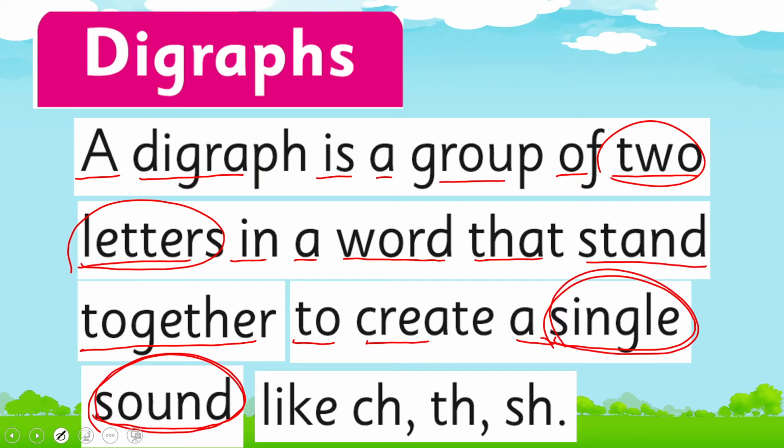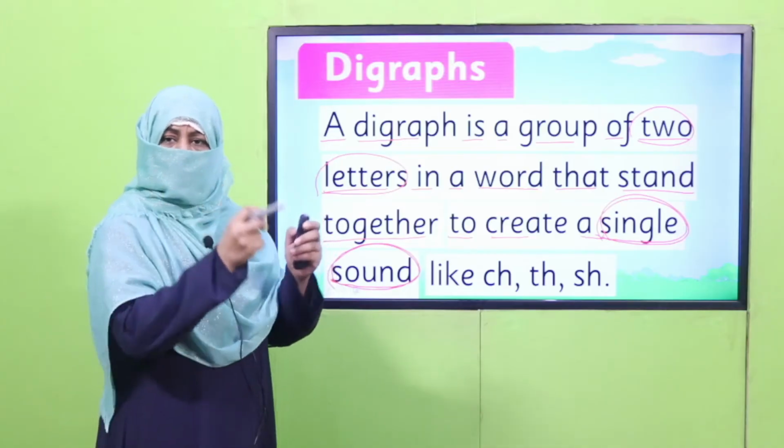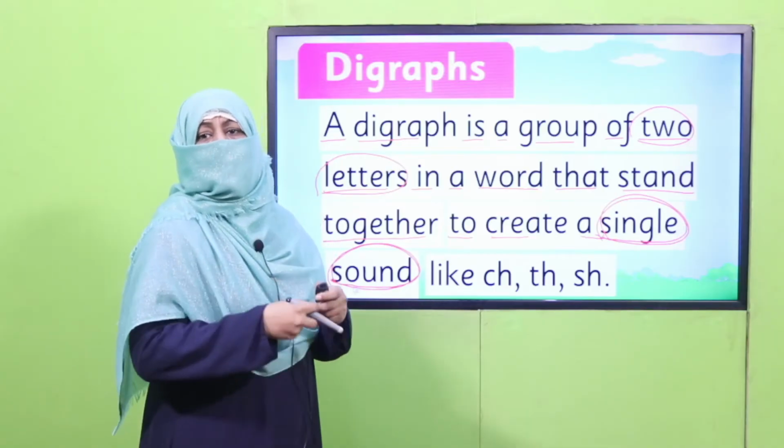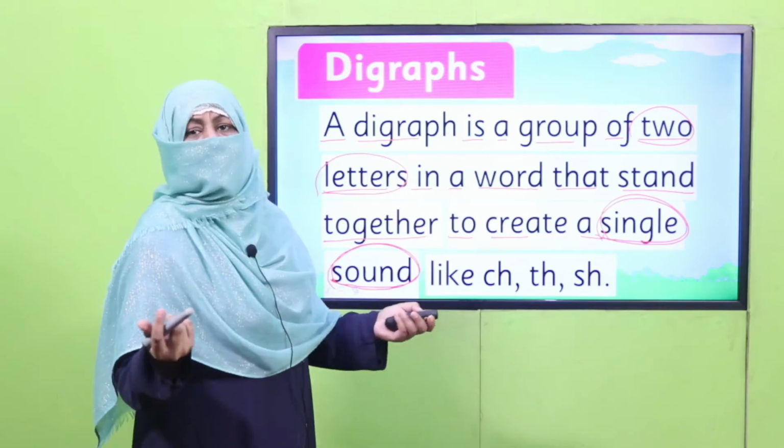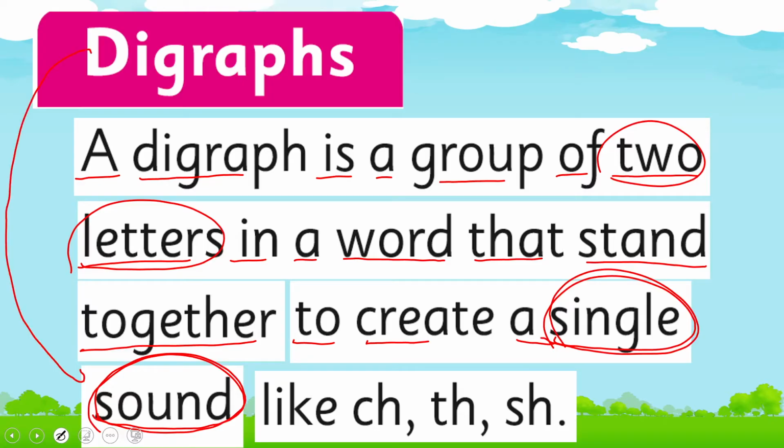Simply, this is a digraph: two letters join together to make a new single sound. The examples are ch, th, sh.